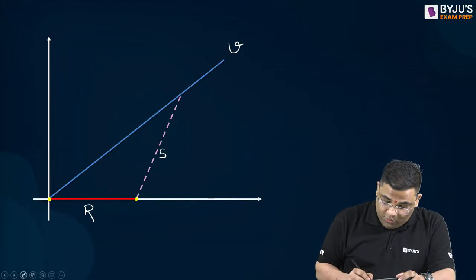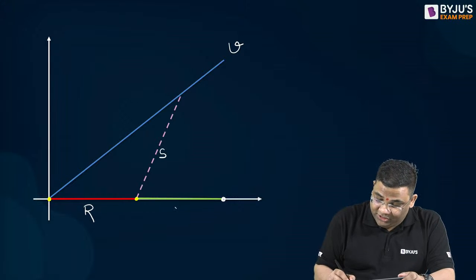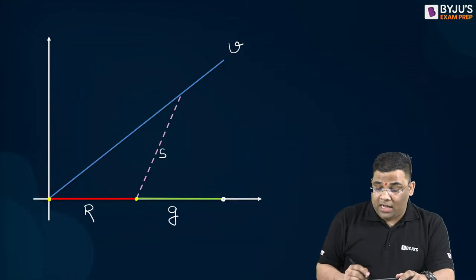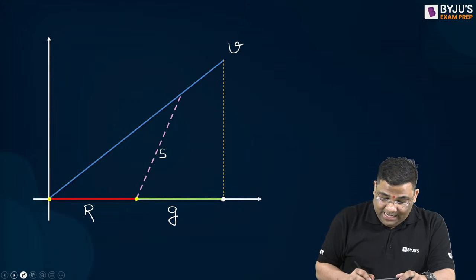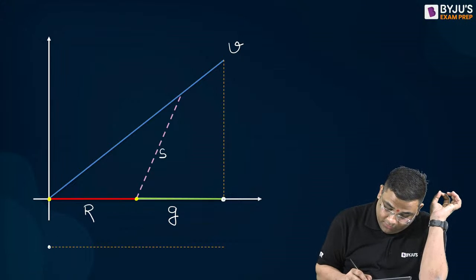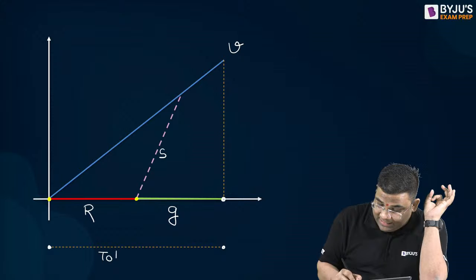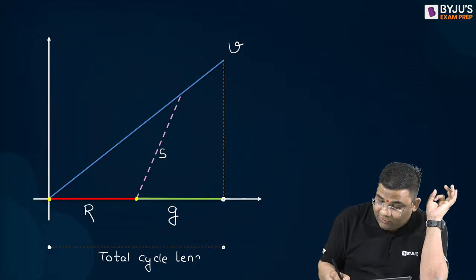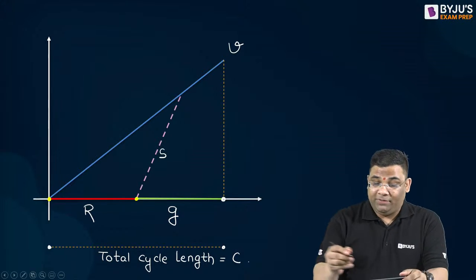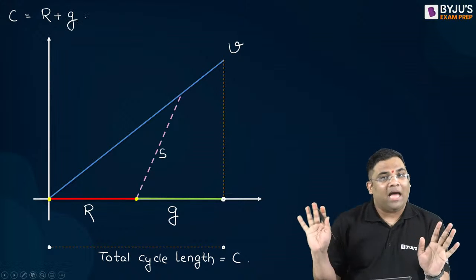Very good. Now the green time started, right? This is the green time, and suppose I call it G. Now, this green time and red time together will be one total cycle, called the total cycle length, and that will be equal to C, right? So can I say C will be R plus G? C will be R plus G.